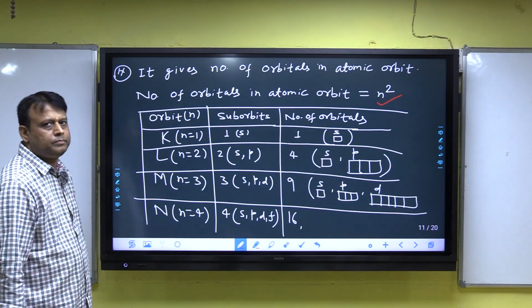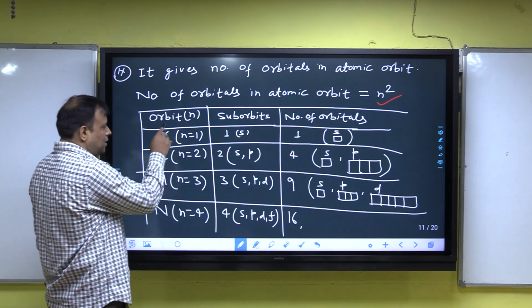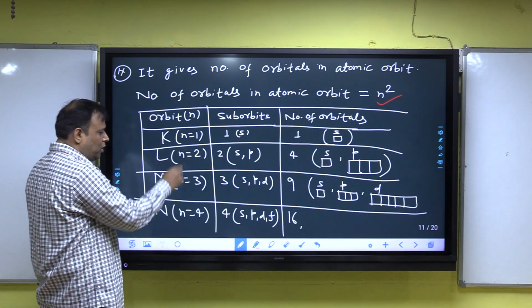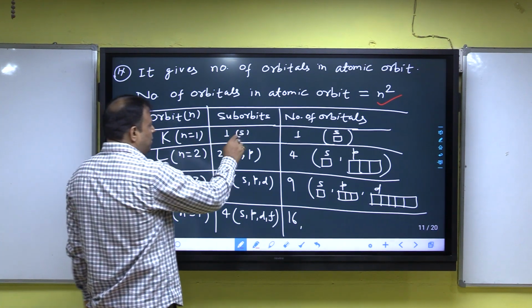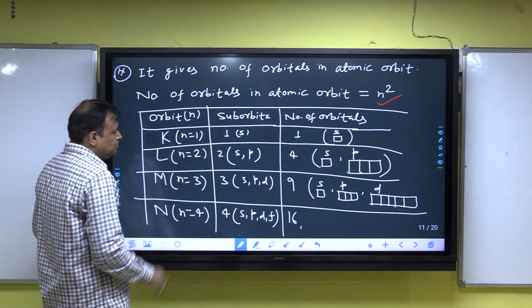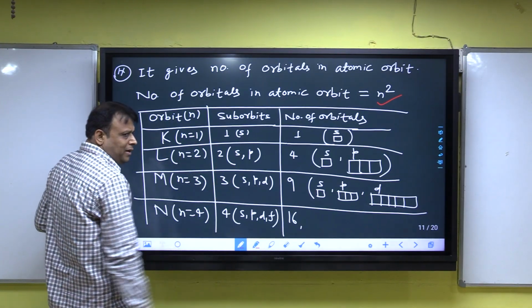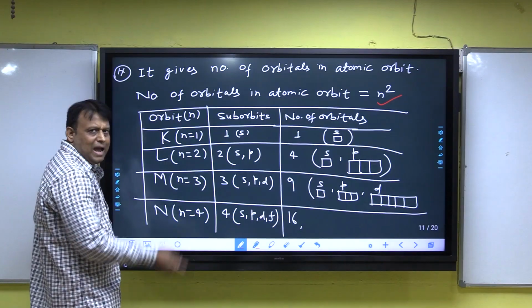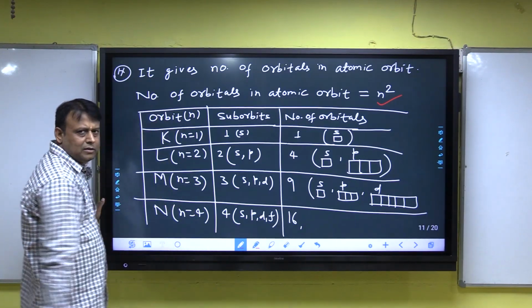Look at both. Orbits K, L, M, N, where n is equal to 1, 2, 3, 4. Suborbits 1, 2. In the first orbit 1 suborbit, second orbit 2 suborbits. I have discussed this in the previous point.